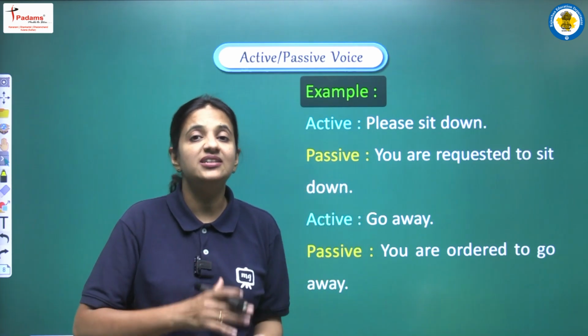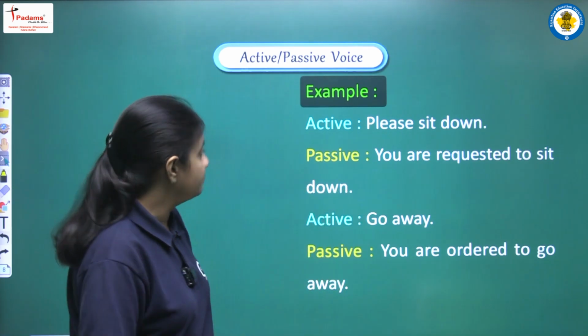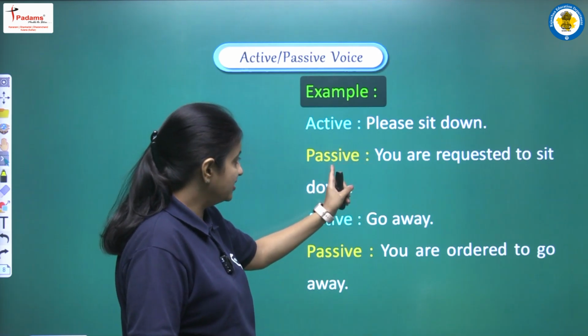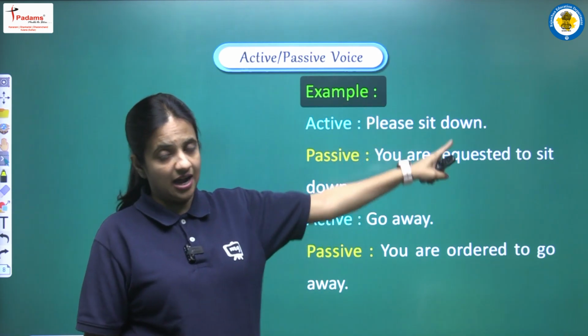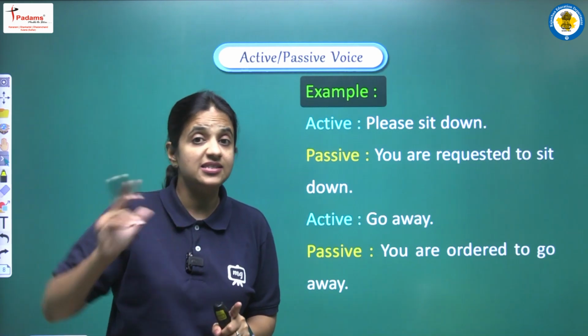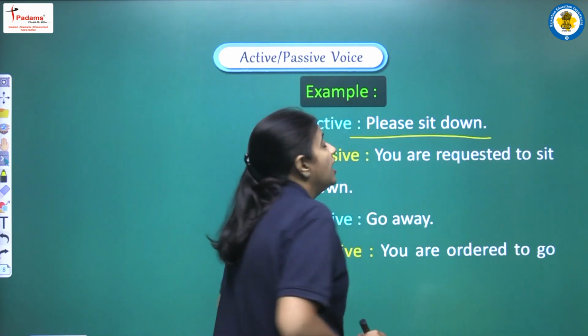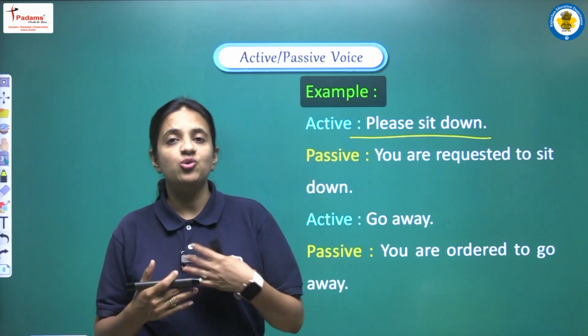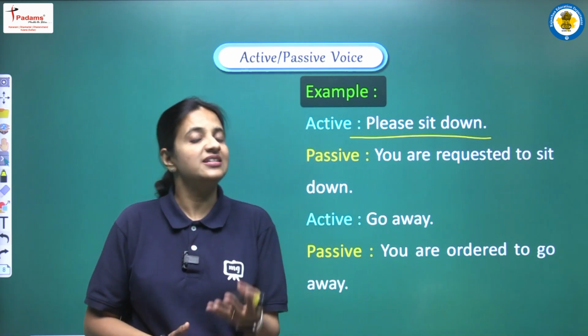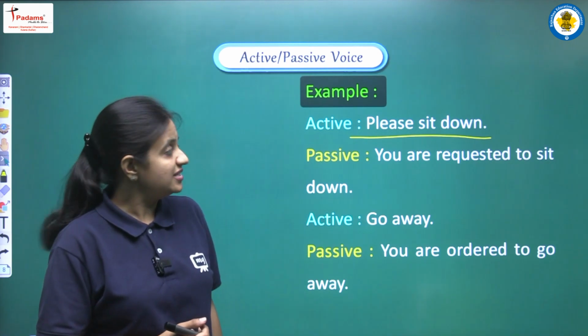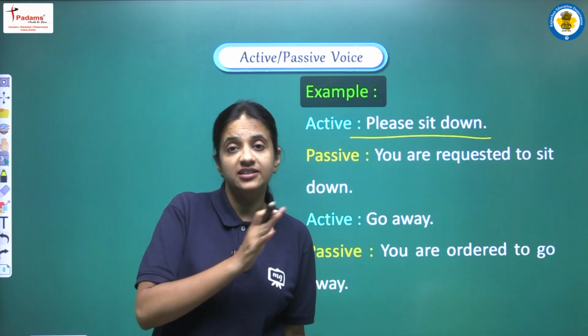So this is the second method, the second structure, and now we are having some examples related to this structure. So let's see. The first sentence that we are having here is please sit down. Now students, we are using the second method. First of all we have to read the sentence, and after reading it we have to identify the mood, the feeling of the sentence. The sentence is please sit down, right?